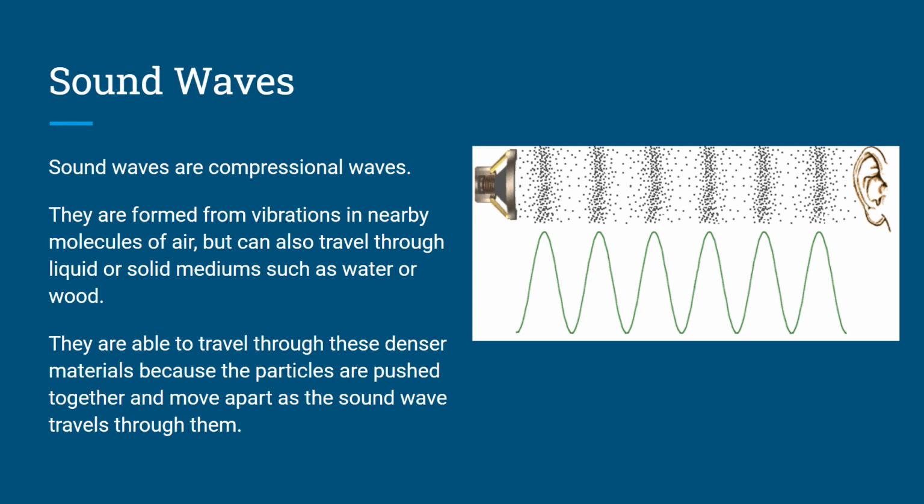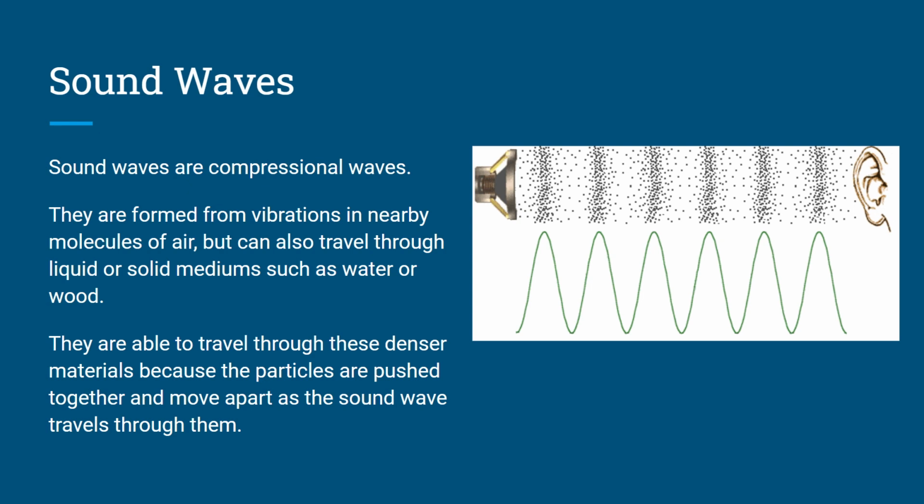Sound waves. We mentioned sound waves were a good example of a compressional wave. And the reason they don't just call them longitudinal all the time, the reason they call them compressional, is because sometimes the waves travel in compressions. So up here on the top, we have an example of a compressional sound wave, where these little dots are meant to be air molecules, and those air molecules are congregating in chunks, right? Because there's energy there.